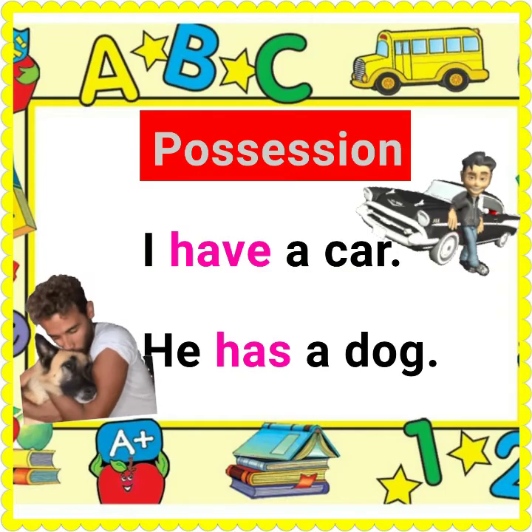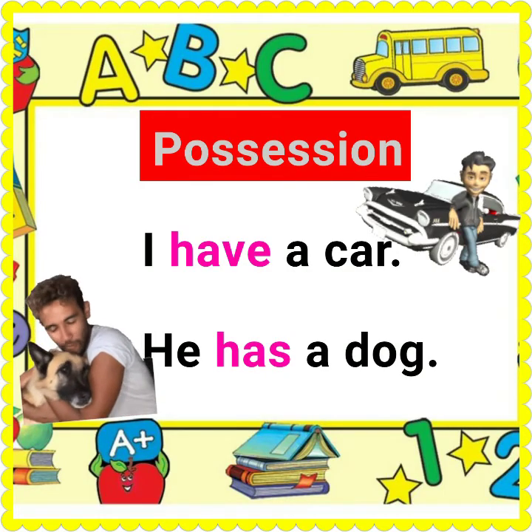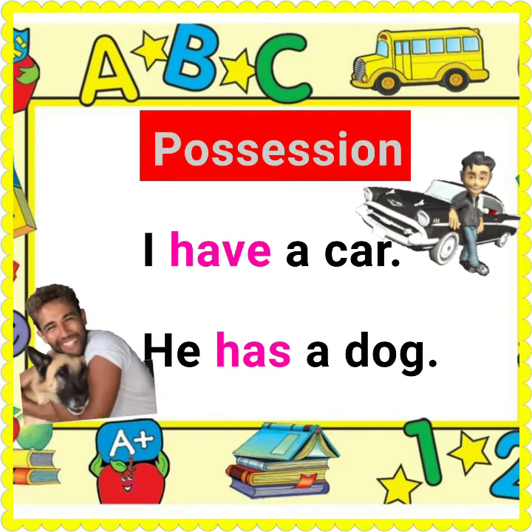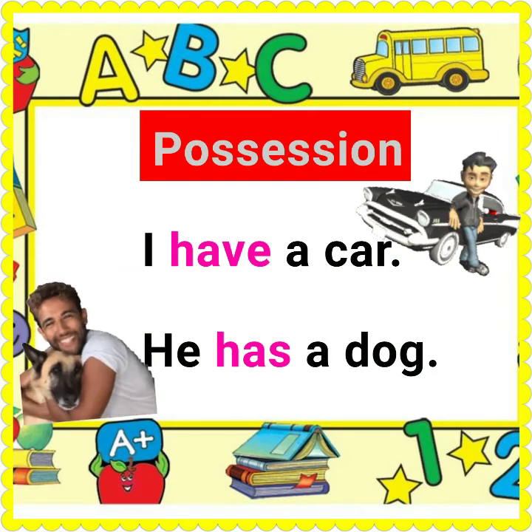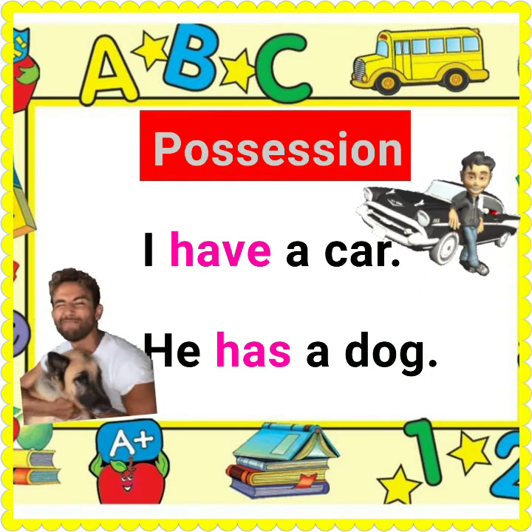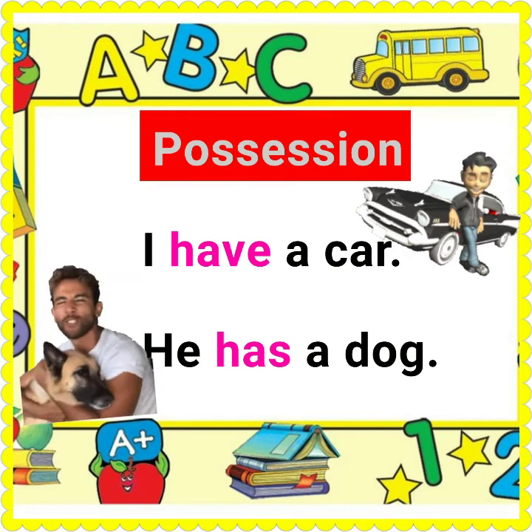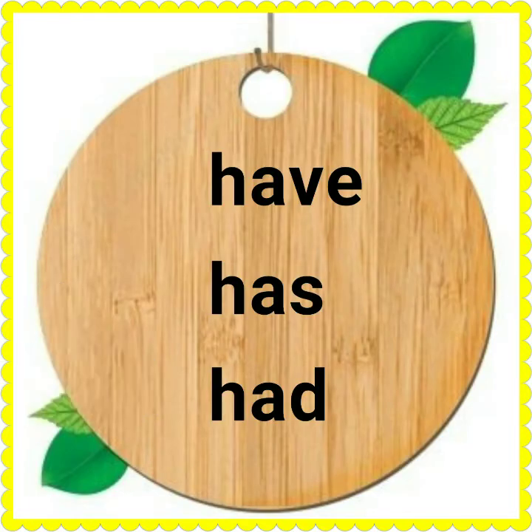Next, possession. I have a car. He has a dog. Look at the words have and has. They tell possession. I have a car means I possess a car. Have, has, and had are verbs that show possession.